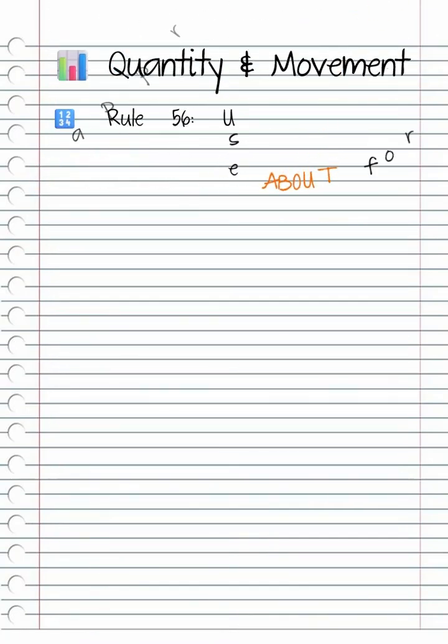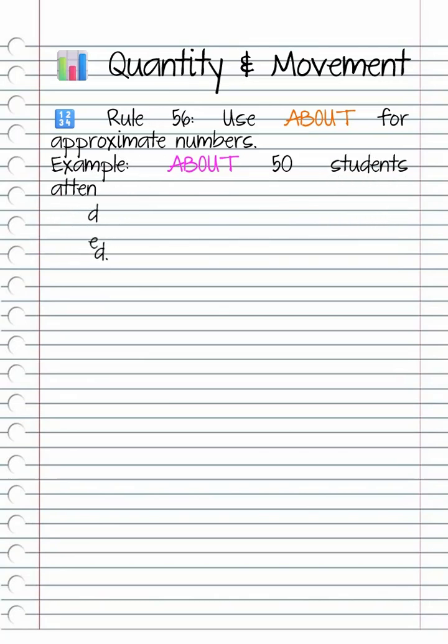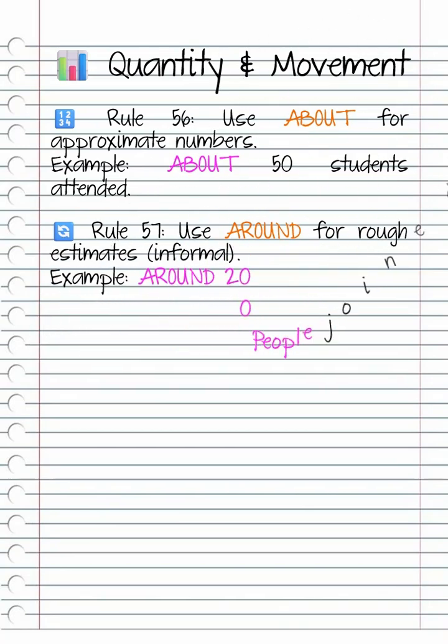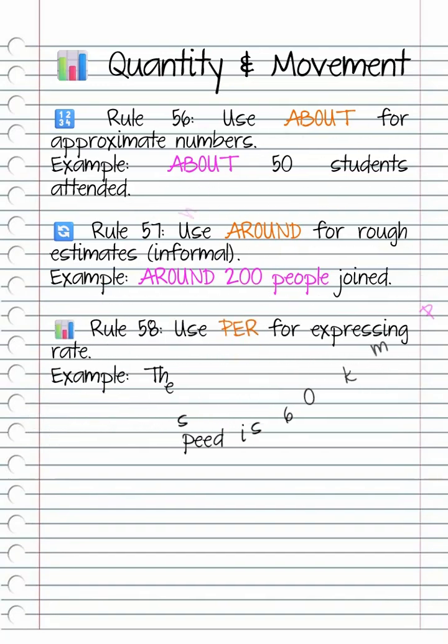Rule 56. Use about for approximate numbers. Example, about 50 students attended. Rule 57. Use around for rough estimates, informal. Example, around 200 people joined. Rule 58. Use per for expressing rate. Example, the speed is 60 kilometers per hour.